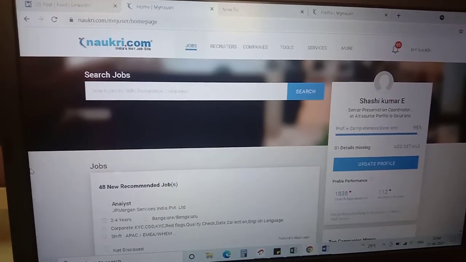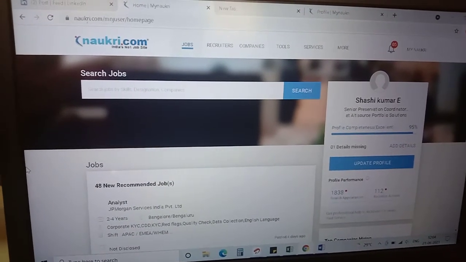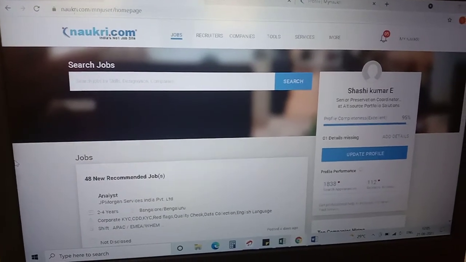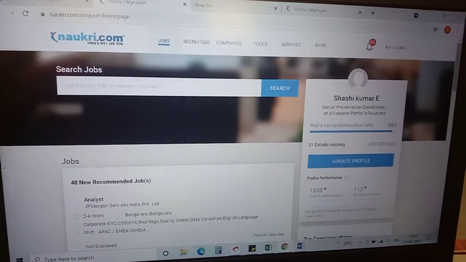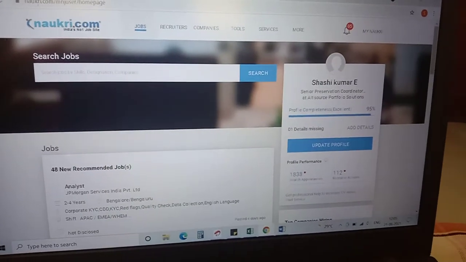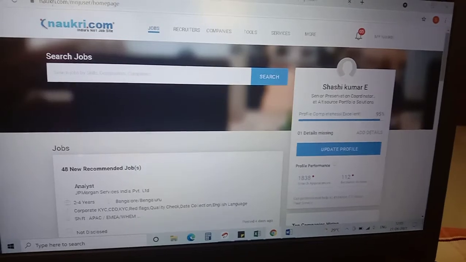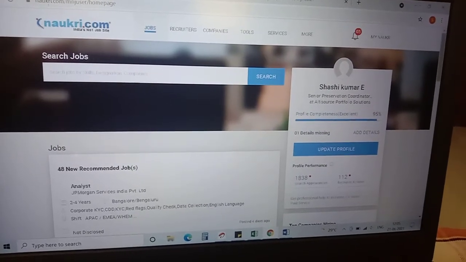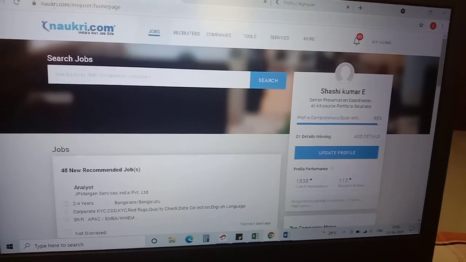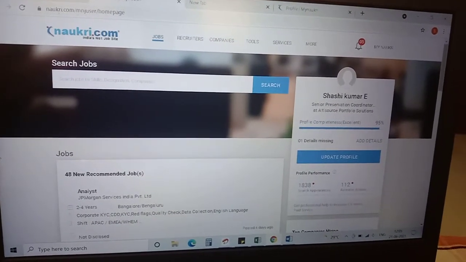As you all know, Naukri is one of the best platforms where you can upload your resume and register yourself. When you are on the page, it's my profile. In the right-hand column you can see the profile completeness. Try to update your profile to more than 90% so that you are able to get all the necessary columns.